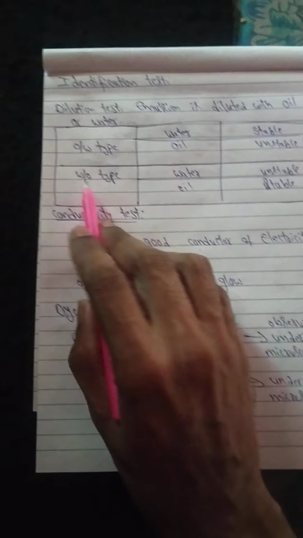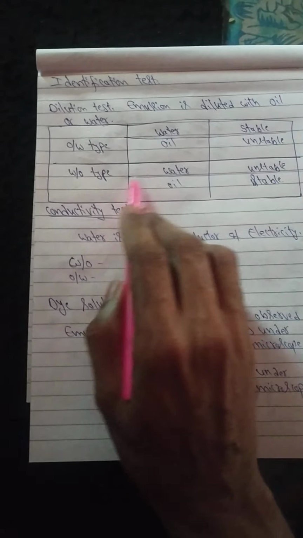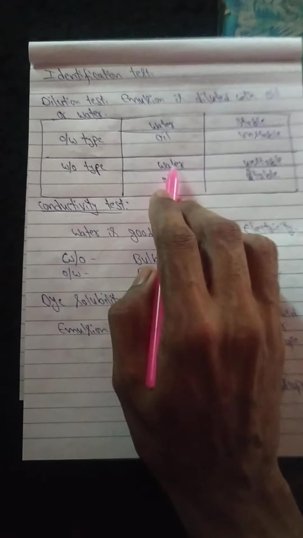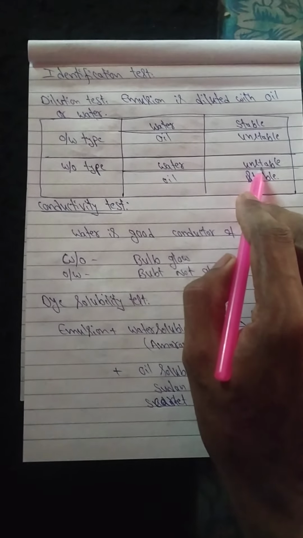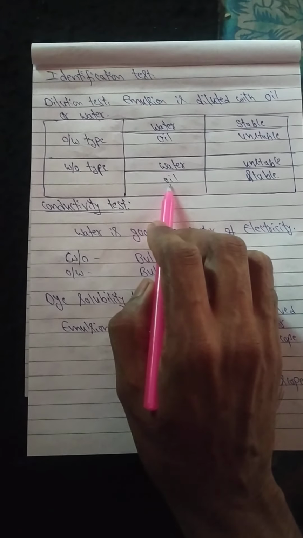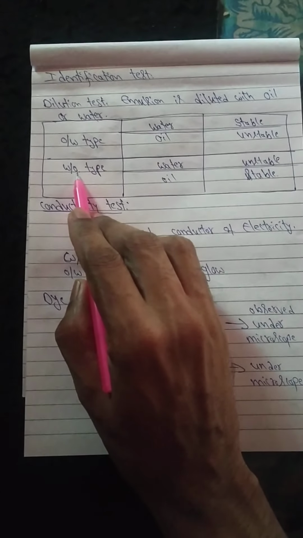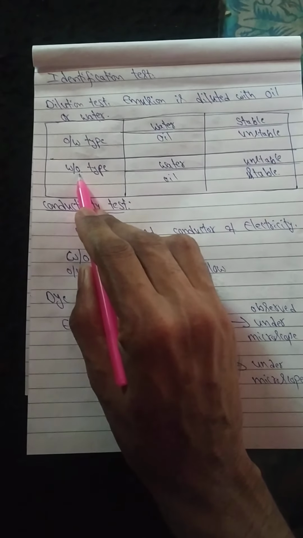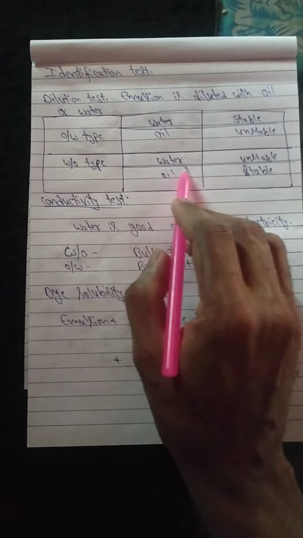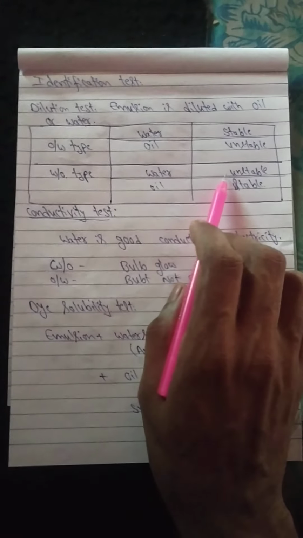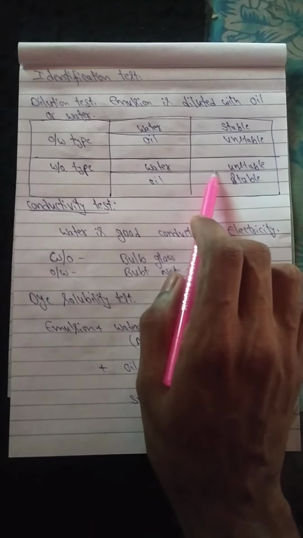At the same time, if you add water to a water in oil type emulsion, the water and oil are immiscible with each other, so it produces instability. When you add oil to a water in oil type emulsion, the oil is present in the continuous phase and is uniformly distributed throughout it, so it produces a stable emulsion. This gives a clear picture of the dilution test.